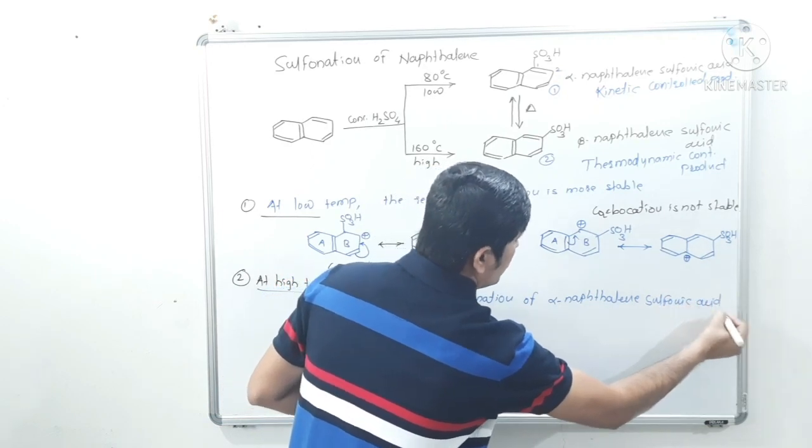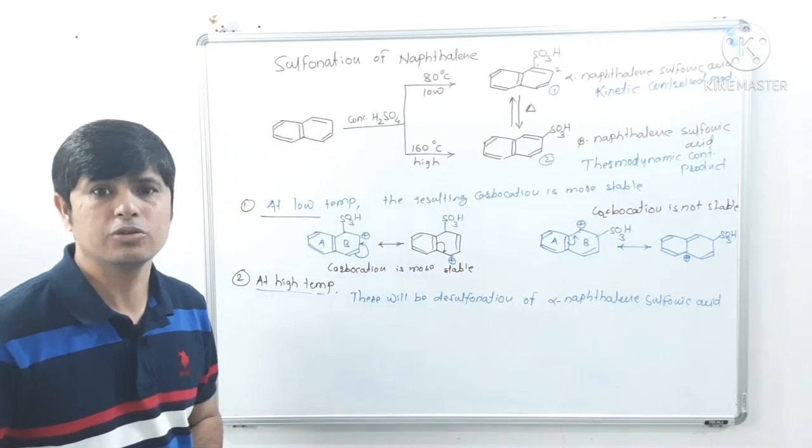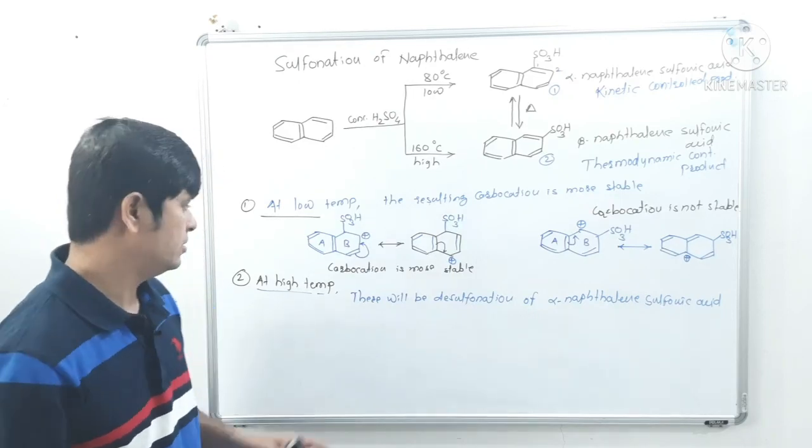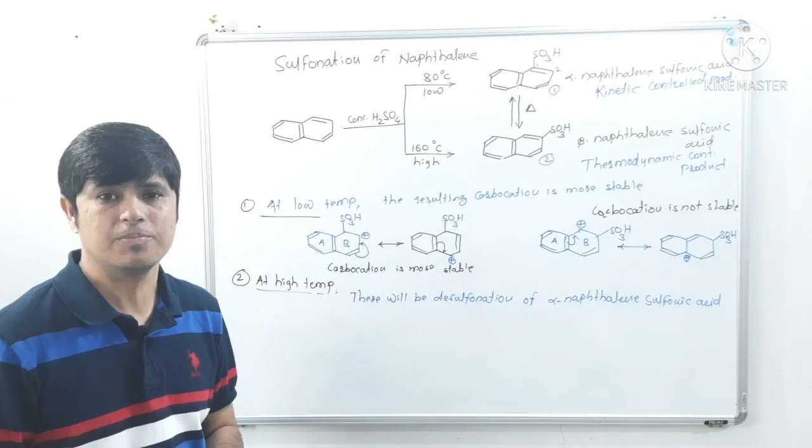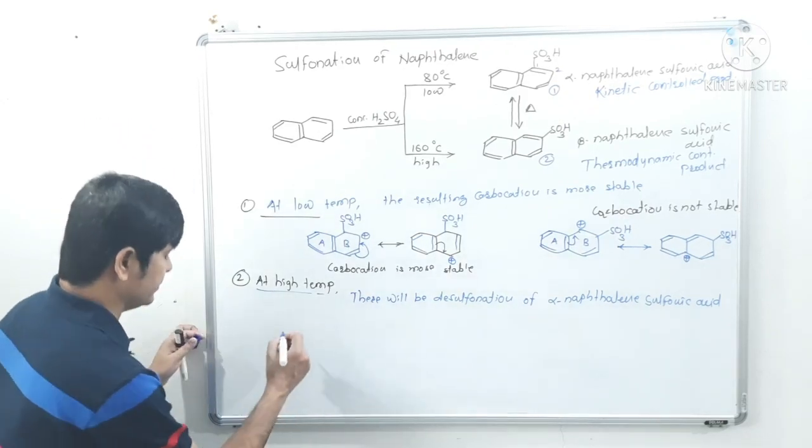Why will alpha naphthalene sulfonic acid undergo desulfonation at high temperature? But why? Okay, see here.